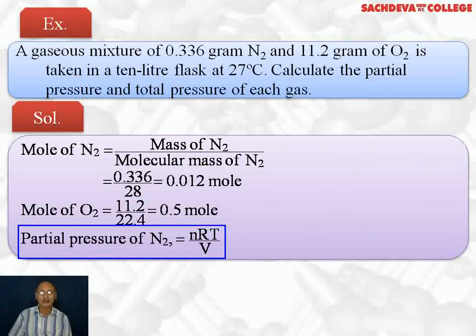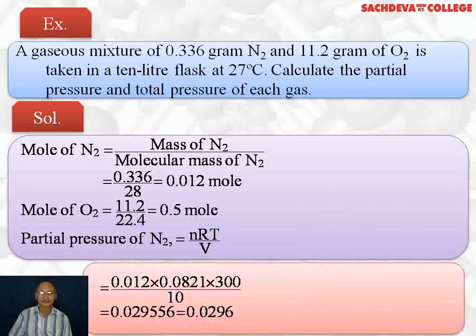Partial pressure of N2 will be equal to nRT divided by V. n is 0.012, R is 0.0821, into temperature 27 degrees centigrade plus 273, which comes out to be 300 Kelvin, divided by 10 liters, because 10 liter is the volume of the container.